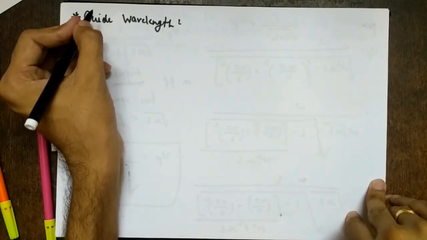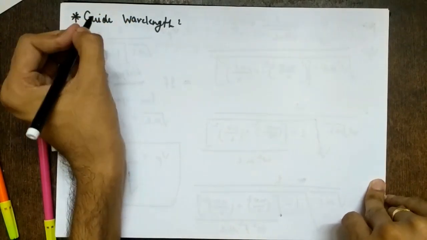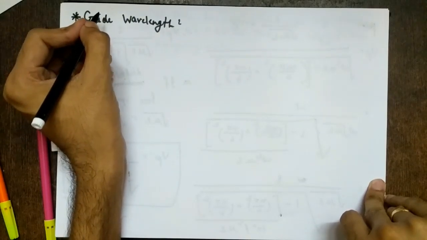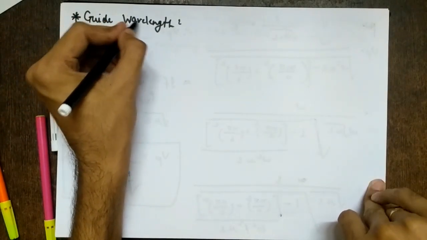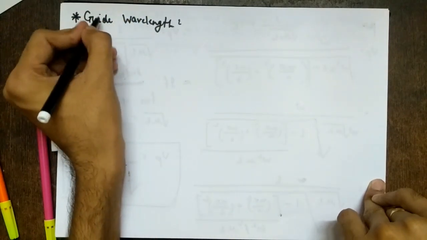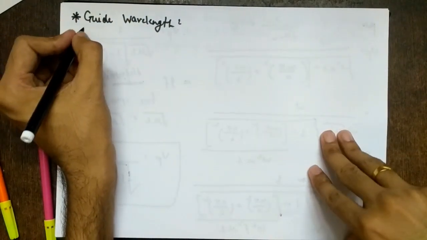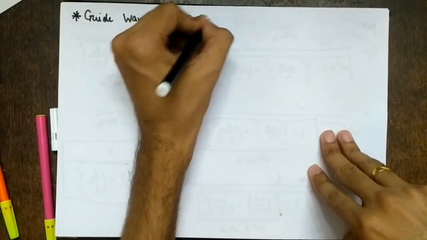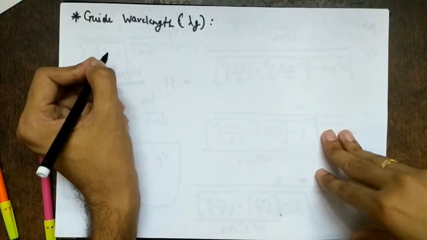Because of that, your wavelength is also dependent on frequency. That's why the wavelength changes, and that's why it is called guide wavelength. Guide is taken from waveguide. It is denoted by lambda g.